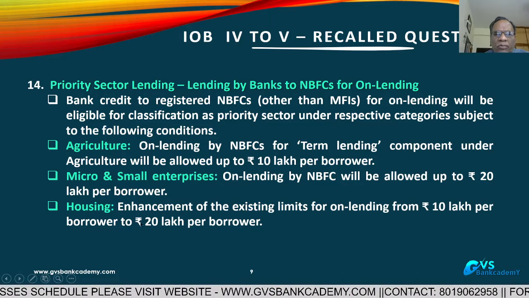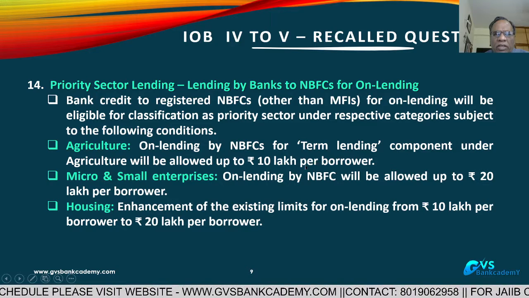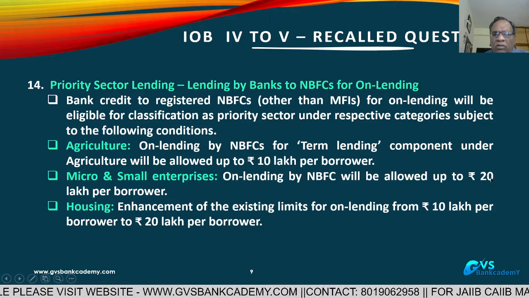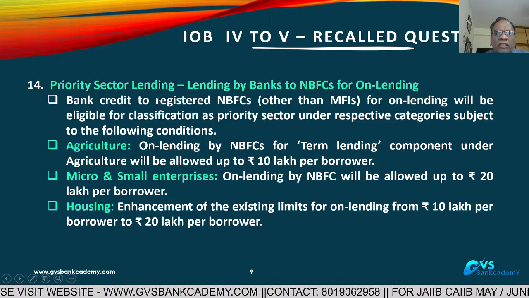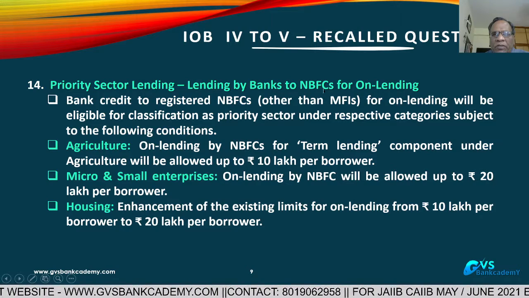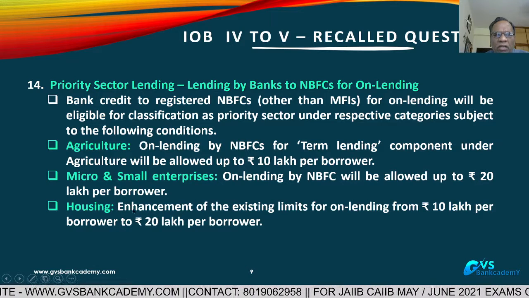Housing loans up to 20 lakhs per borrower. Agriculture 10 lakhs per borrower. MSME, micro and small, 20 lakhs. Housing 20 lakhs per borrower. Priority sector lending: lending by banks to NBFC, NBFC for onward lending to agriculture, micro and small enterprises, and housing.